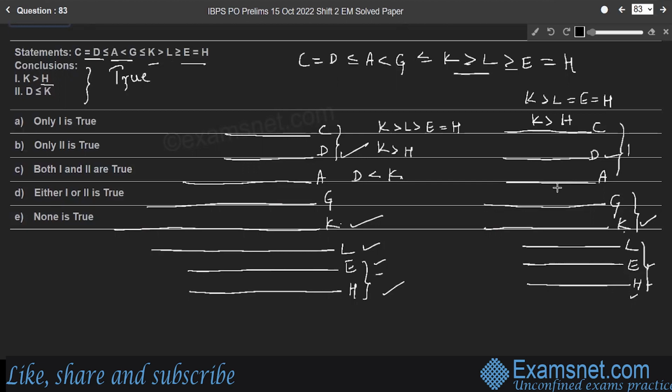Yes, D less than K. So D is strictly less than K in both the cases, but not equal to K. So D is not equal to K. Therefore, D less than or equal to K is false. Because D is strictly less than K, not equal to K. Therefore, only the first conclusion is true, option A.